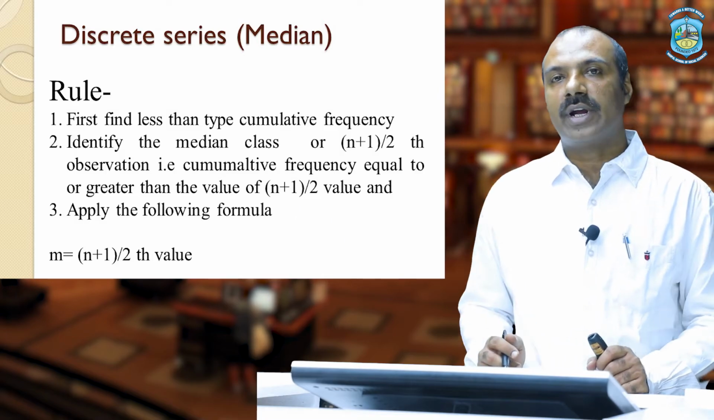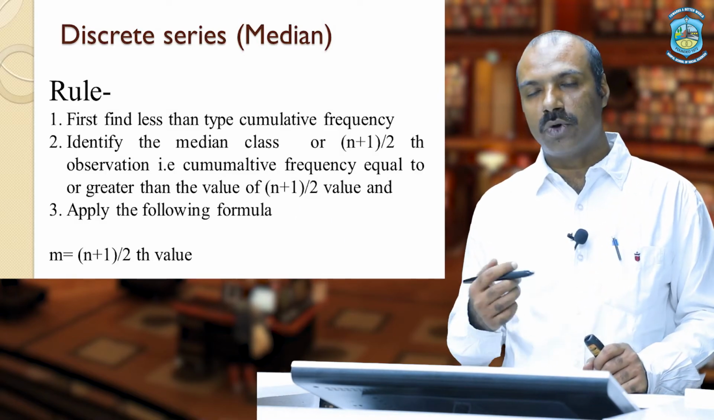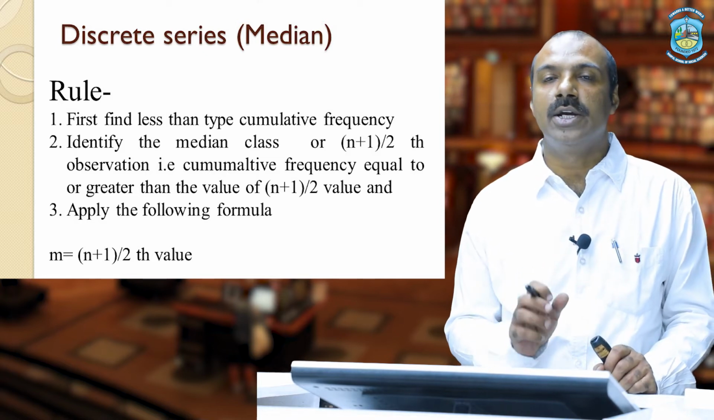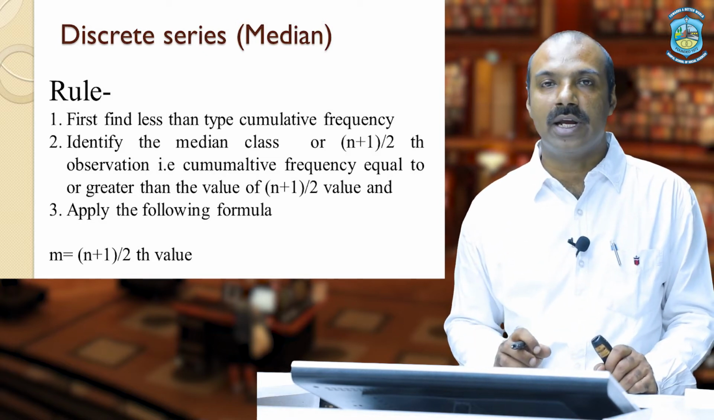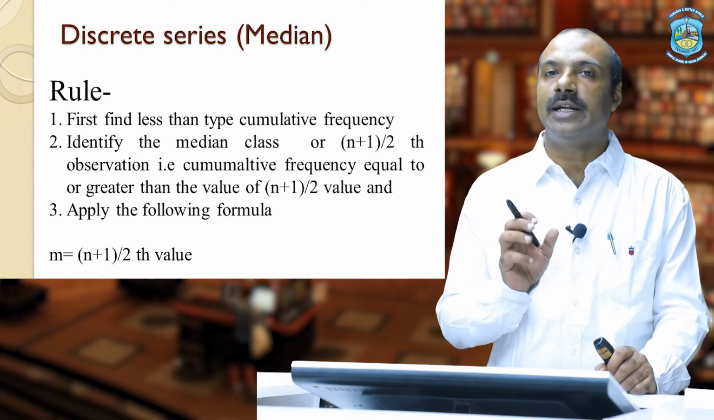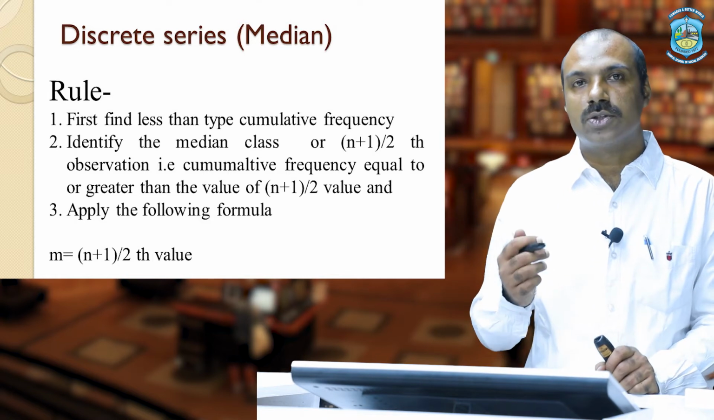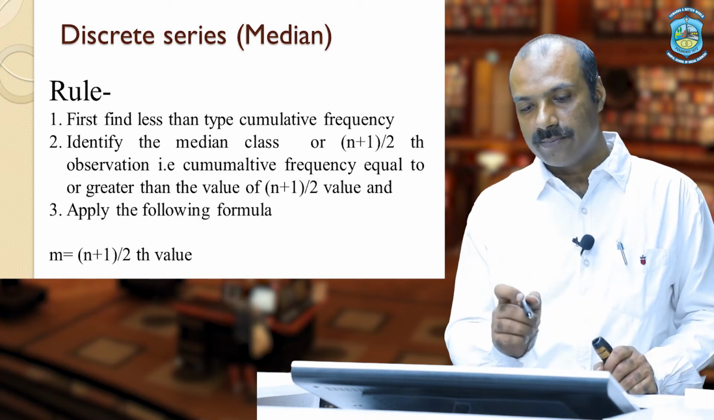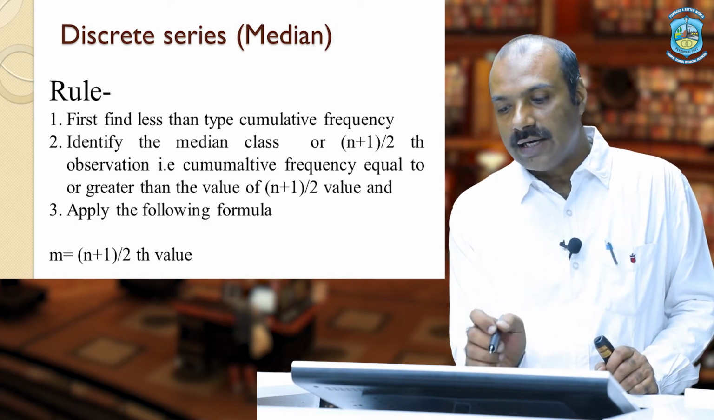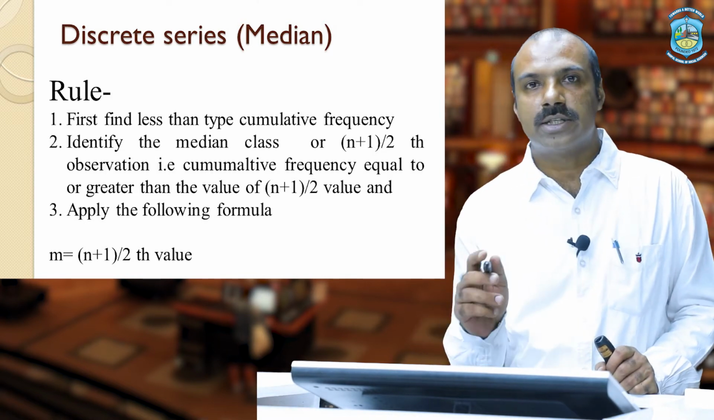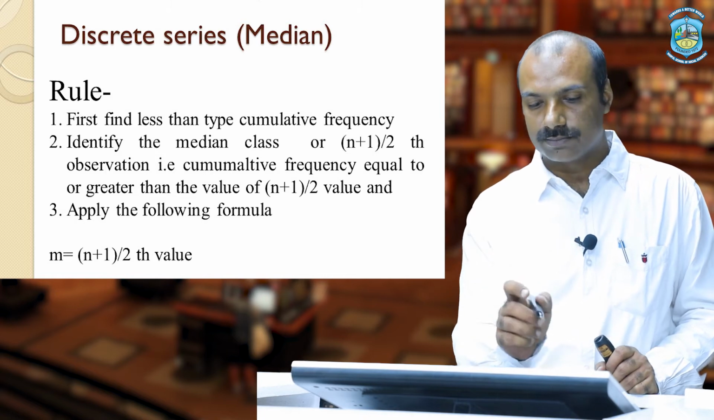There are some rules for calculating median in discrete series. Before going for the solution, we have to understand one term called cumulative frequency. And what is cumulative frequency? It is nothing but the sum of all the previous values. So the first rule is to find the less than type cumulative frequency, which, as we discussed, is the sum of all the previous values.